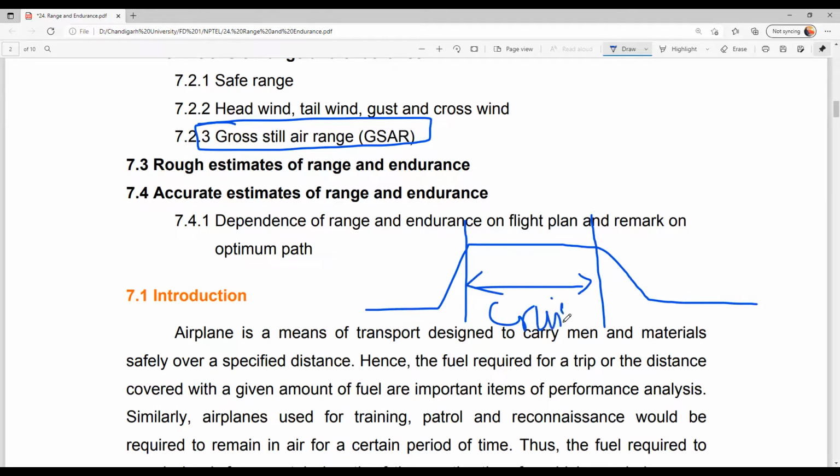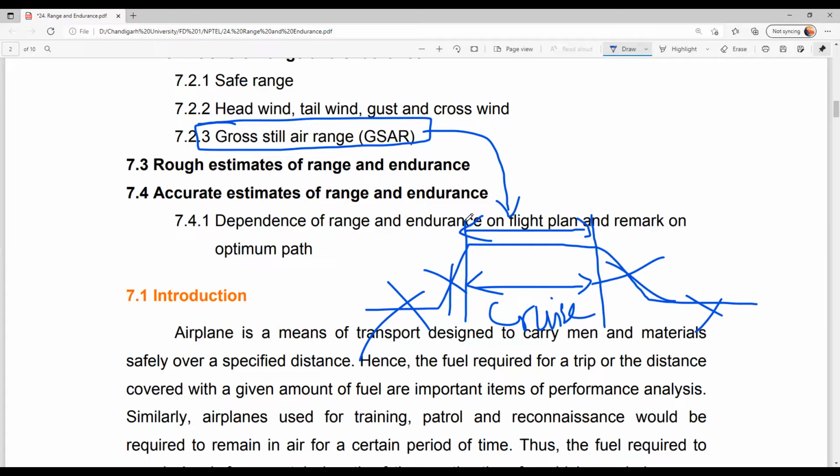When the range is calculated with the cruise alone, neglecting climb, takeoff, descent, and landing, and we just consider the range from the initial cruise to the final cruise point, that is called GSAR, gross still air range. Air range means when we are flying in steady state level cruise.